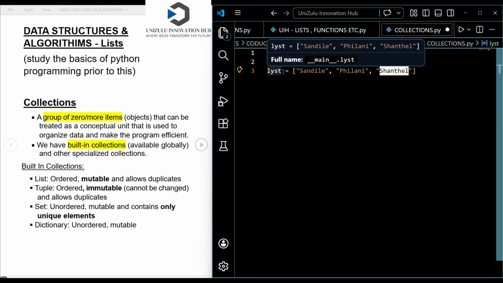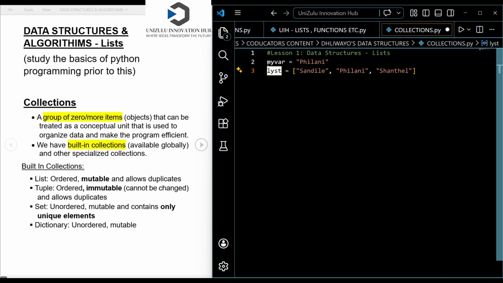So you can see that this list is a list variable. We don't call it a variable anymore. We just call it a list, because now we have multiple items in it.